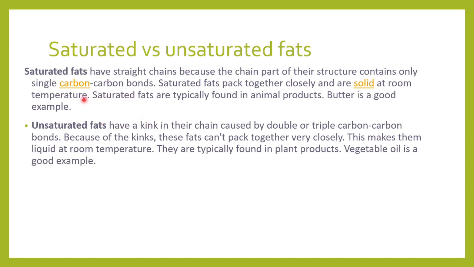An example of a saturated fat would be butter. Usually the animal fats are saturated fats, whereas unsaturated fats, as I have told you, have kinks because of the double or triple carbon bonds. They cannot be packed closely together, and hence they are liquid at room temperature. An example would be vegetable oil. Usually plant products are mostly unsaturated fats. So that is the difference between saturated and unsaturated fats.